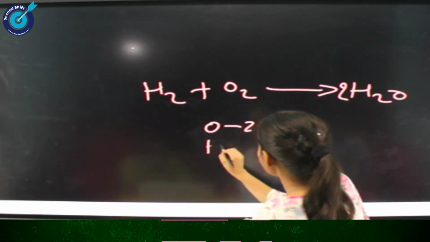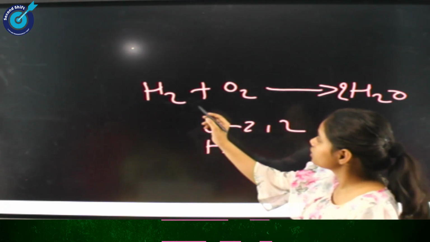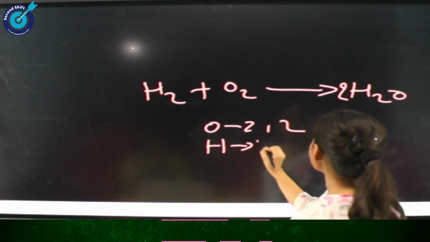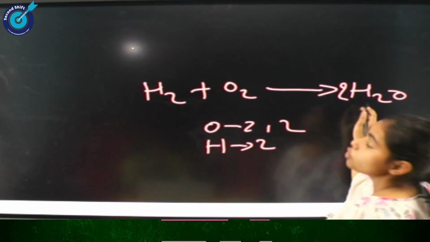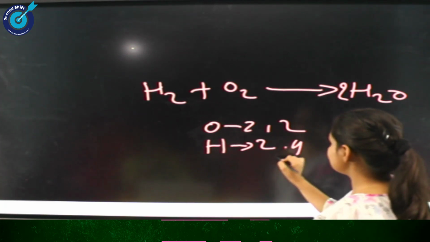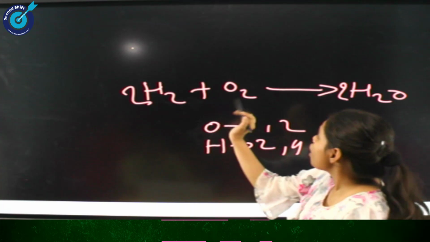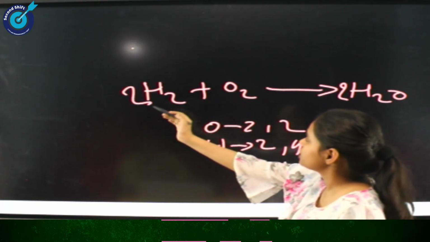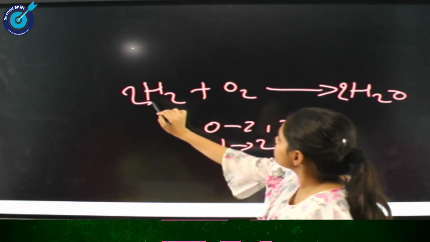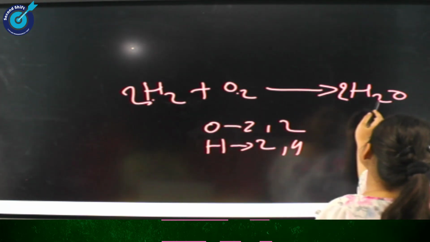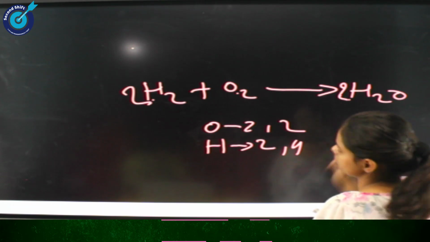Now talking about hydrogen, let's check the substance again. Here there are 2 hydrogen, but here there are 2 into 2, that is 4 hydrogen. So we will balance it. If we add 2 here, then now this reaction is balanced. We can check that 2 into 2, here there are 4 hydrogen and 2 oxygen, and here also there are 4 hydrogen and 2 oxygen.